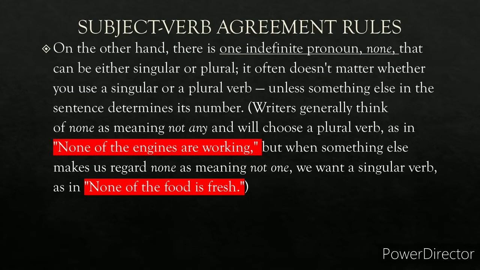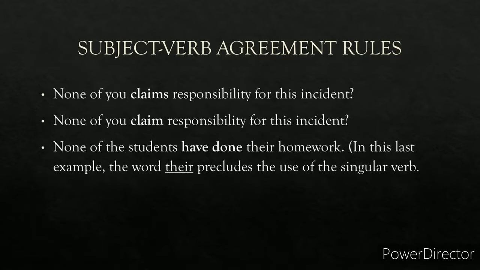Now there is one indefinite pronoun called none. It can be used either with the plural verb or with the singular verb depending upon the writer, what he thinks. For example, none of the engines are working. Here he is using the plural verb. So now this is engines. So that's why he is using are. And second example, none of the food is fresh. This is uncountable. So food is fresh.